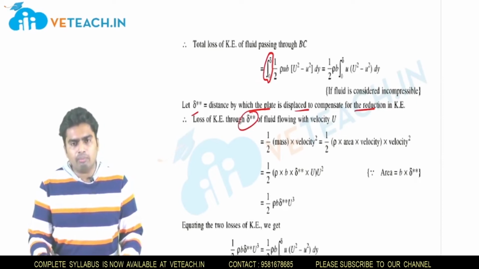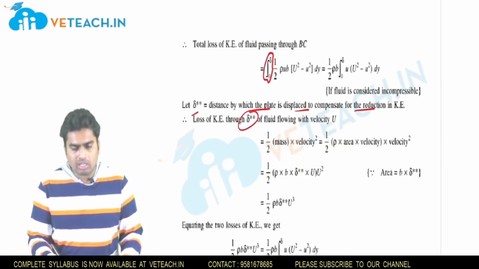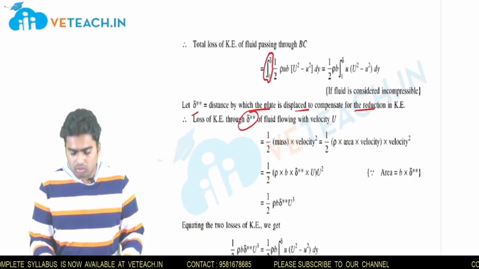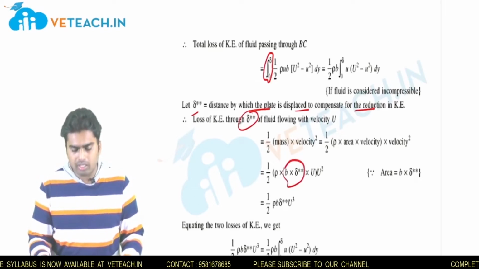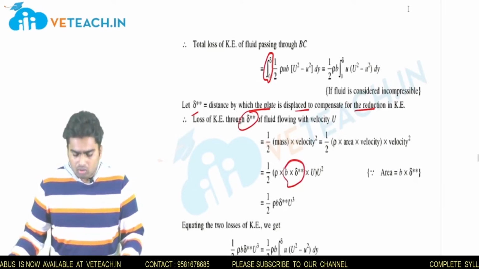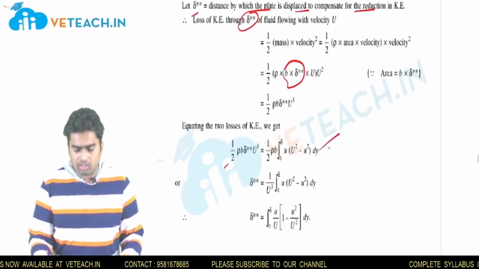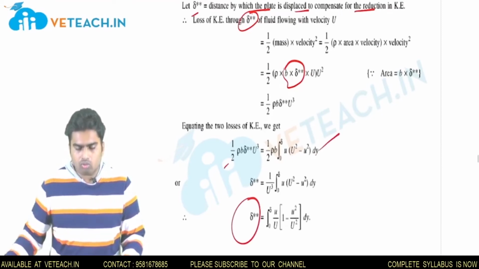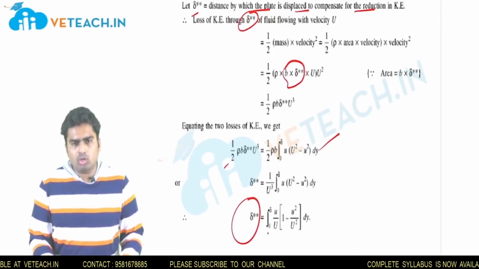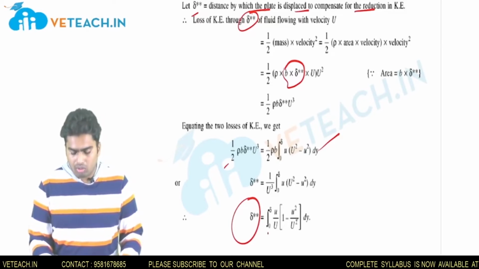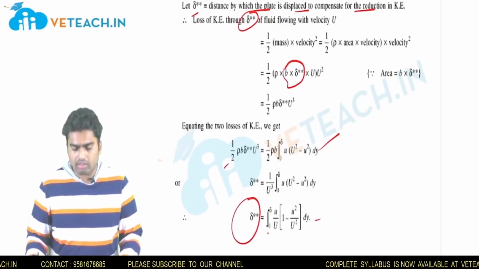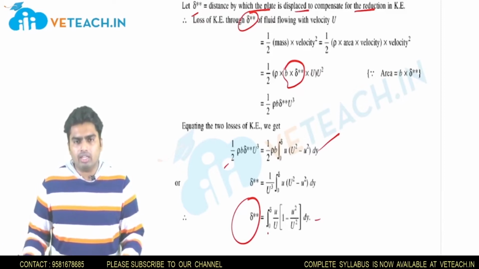So we will find the kinetic energy for this displacement delta double star. It will be half m into velocity square, right? The only change will be in the area. So the area will be delta double star into b, everything else remains the same. Now I will equate these two equations and find delta double star. What I will get is integral 0 to infinity, small u by capital U into 1 minus small u square by capital U square dy. This is how we generally define energy thickness.